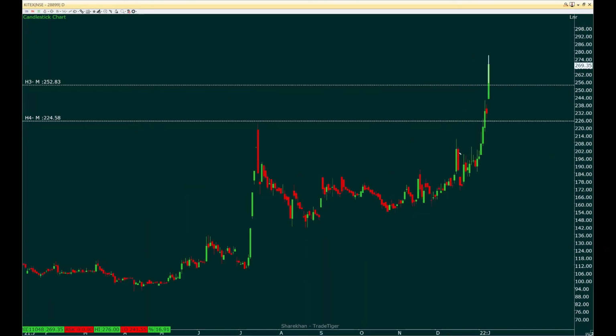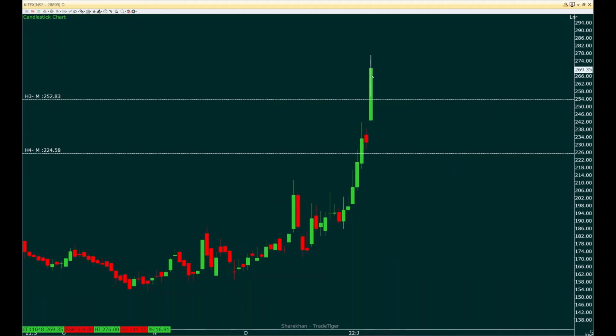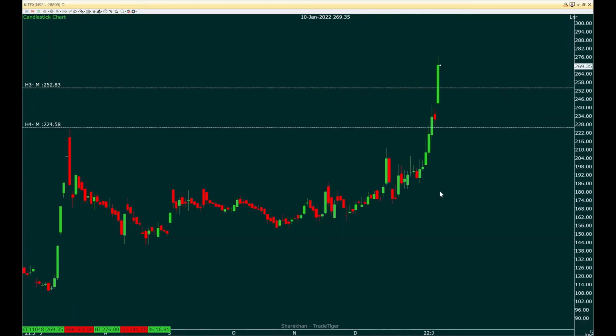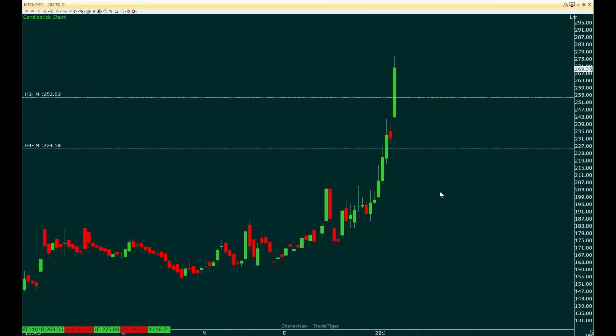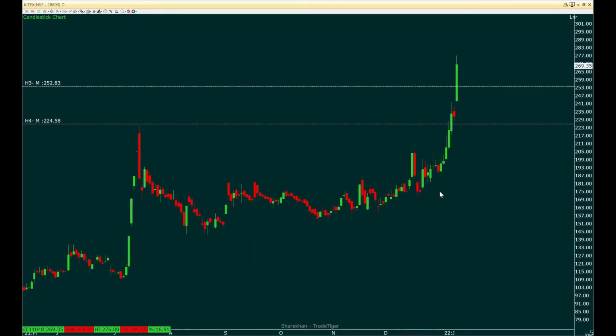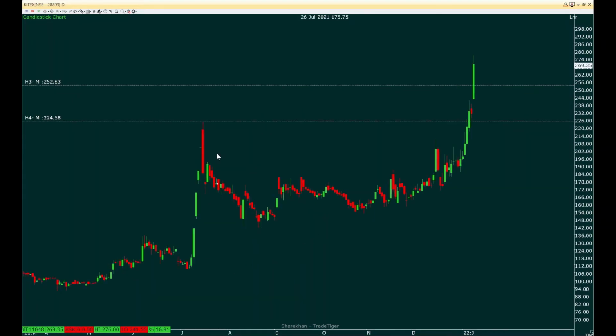So what we could also see is that price reverses out with the same size of candle, which is a red candle, and then again retouches this area, does a gap fill, and then goes up after some minor consolidation. So this is one of the stocks you should be keeping in your view. The breakouts are really good.